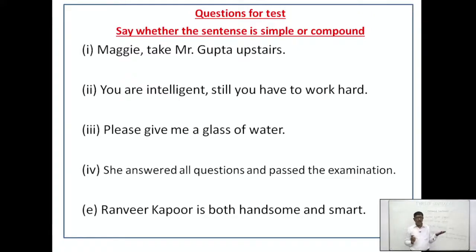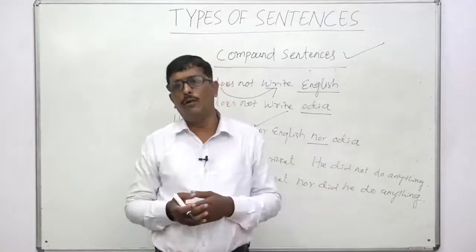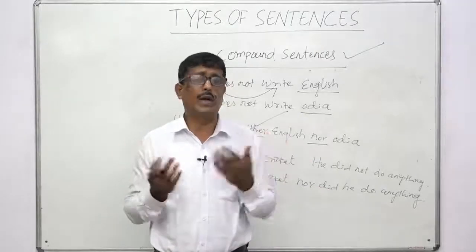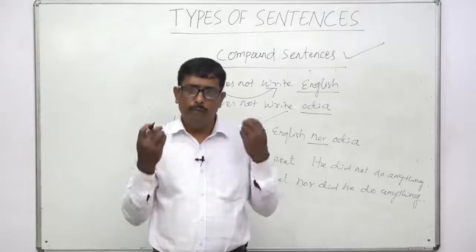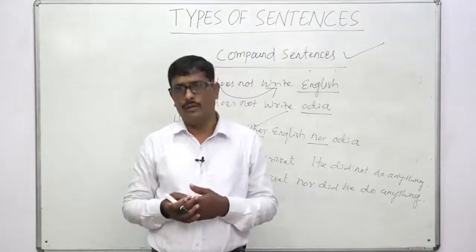In our last class, we discussed the different kinds of simple sentences, and today we have discussed compound sentences. Last class we discussed that a simple sentence consists of only one clause that stands by itself, and that simple sentences are of 4 kinds: declarative, interrogative, imperative and exclamatory.